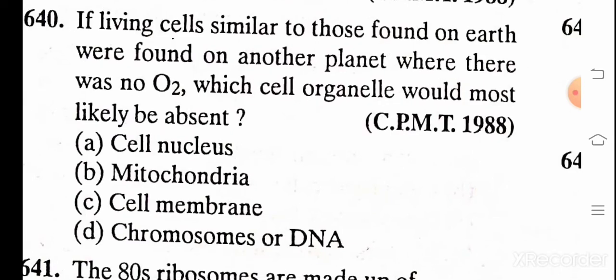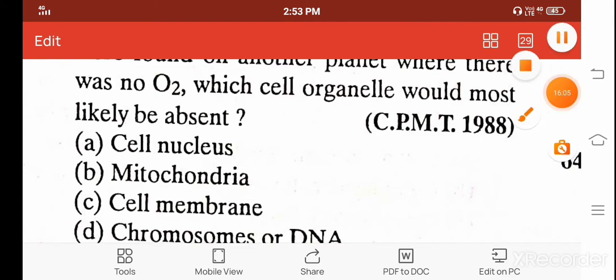If living cells similar to those found on Earth were found on another planet where there was no oxygen, which cell organelle would most likely be absent? A. Cell nucleus, B. Mitochondria, C. Cell membrane, D. Chromosomes or DNA. And the correct answer is B, mitochondria.